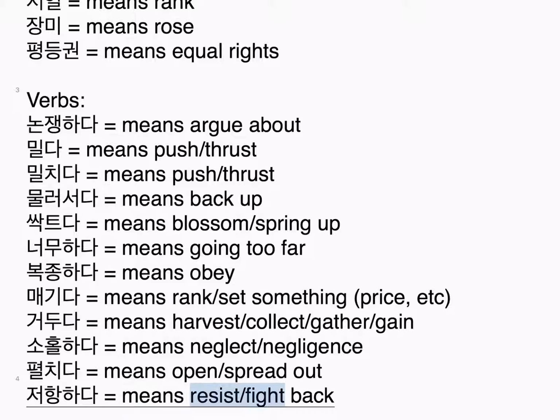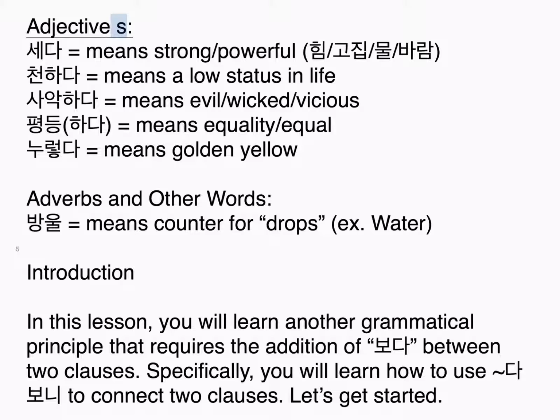저항하다, means resist, fight back. Adjectives. 세다, means strong, powerful, as in 힘, 고집, 물, 바람. 천하다, means a low status in life. 사악하다, means evil, wicked, vicious. 평등하다, means equality, equal. 누렇다, means golden yellow. Adverbs and other words. 방울, means counter for drops of water.